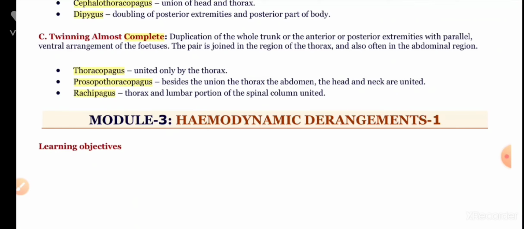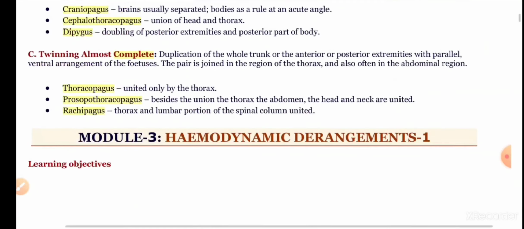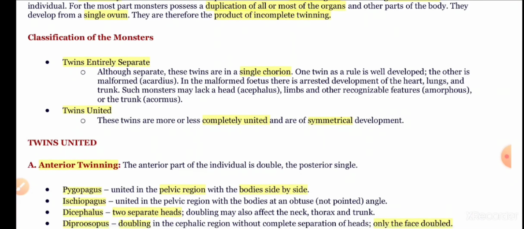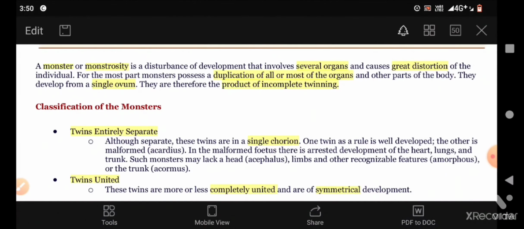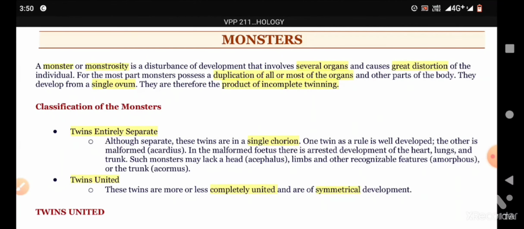That is almost complete fusion of the twins, which includes thoracophagus, that is united only by the thorax, and prosopothoracopagus, which includes, besides the union of the thorax, the abdomen, head, and neck also united. And in the case of Rachiphagus, the thorax and lumbar portion of the spinal column are united. This is about the monsters. Monsters are the animals in which there is extensive abnormal development of the fetuses.